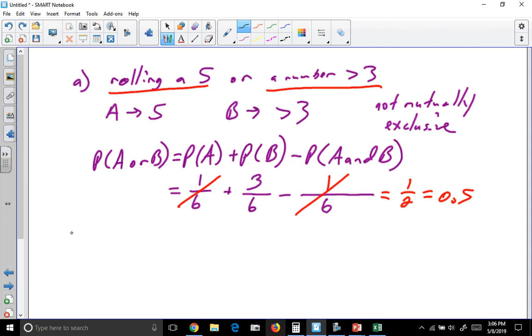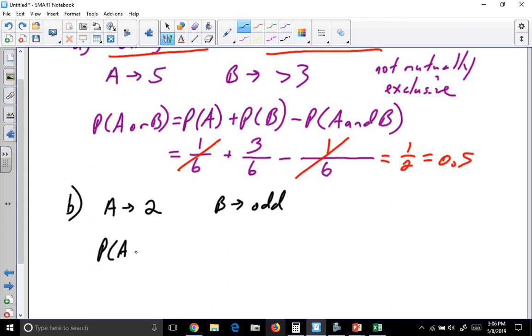Right, so that's part A. Now part B says, what is the probability of rolling a 2 or an odd number? So event A is rolling a 2. Event B is rolling an odd number. Notice that A and B are mutually exclusive, because if we roll a 2, we did not get an odd. If we get an odd, we did not get a 2.